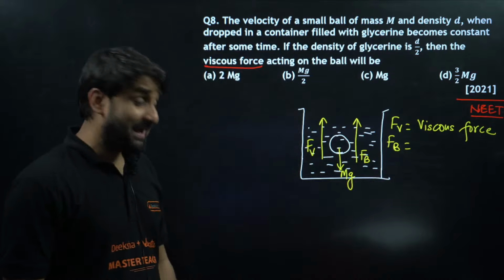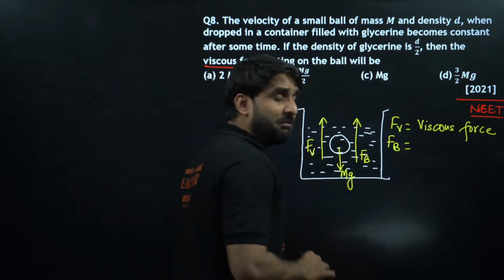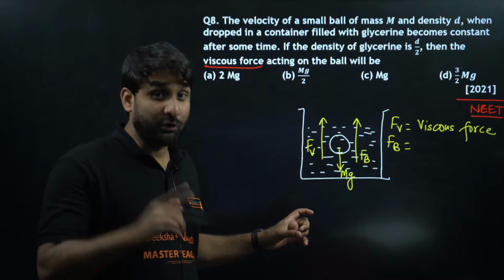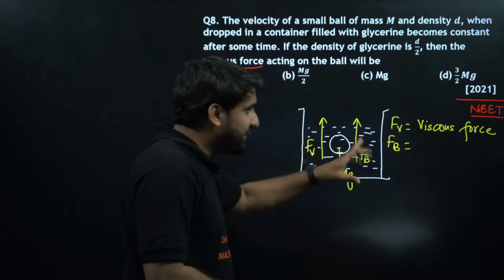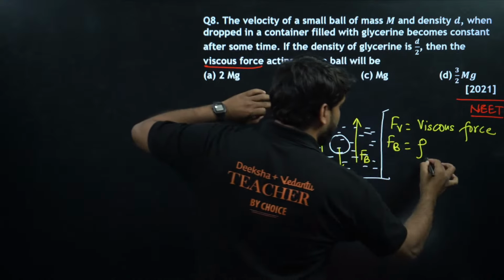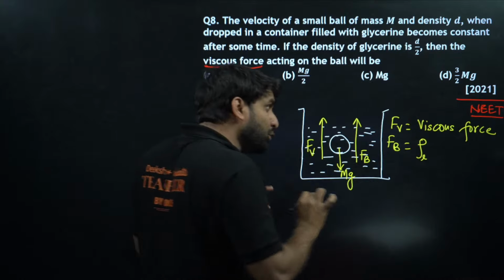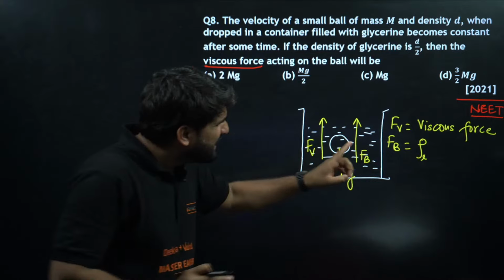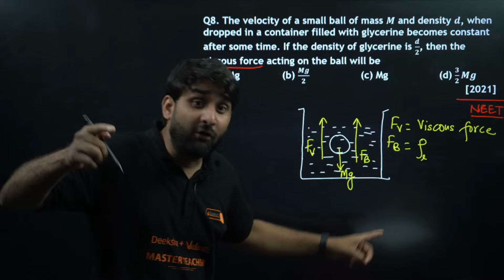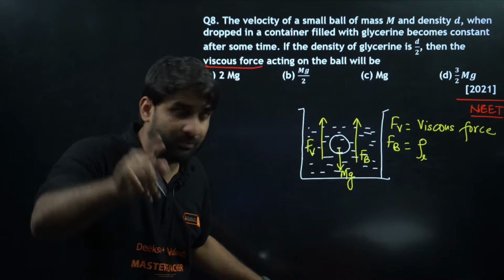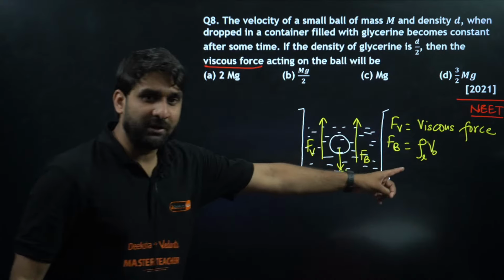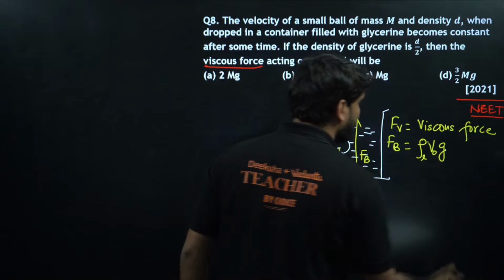This is the buoyant force, and there is a formula for buoyant force. Do you know the formula? Buoyant force is equal to the weight of the liquid displaced by the body. For this, the formula is density of liquid, density of fluid, into volume of the object. Please focus on buoyant force. When we write the formula, we take density of liquid, not object, but volume of the object. Please look at the formula the way I am writing. So rho Vg is the formula.